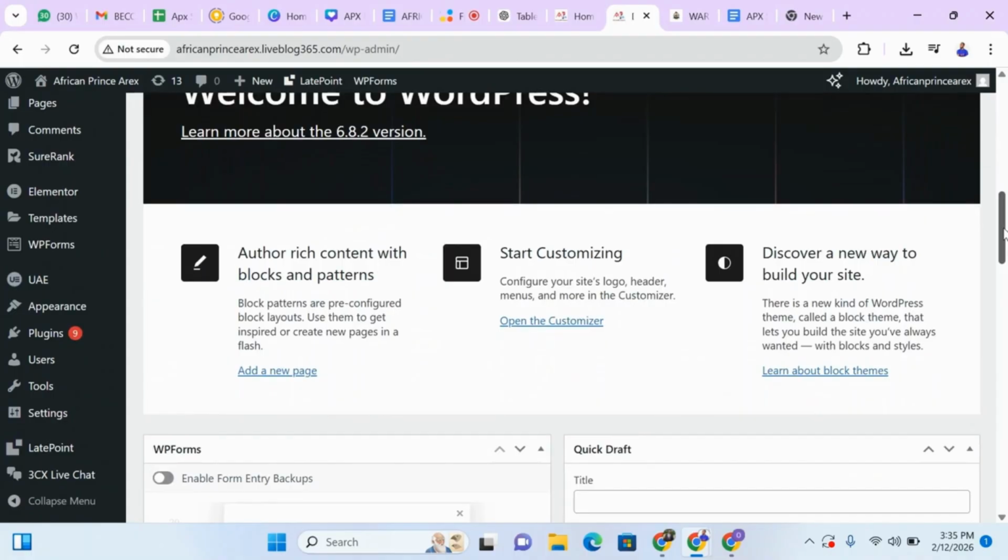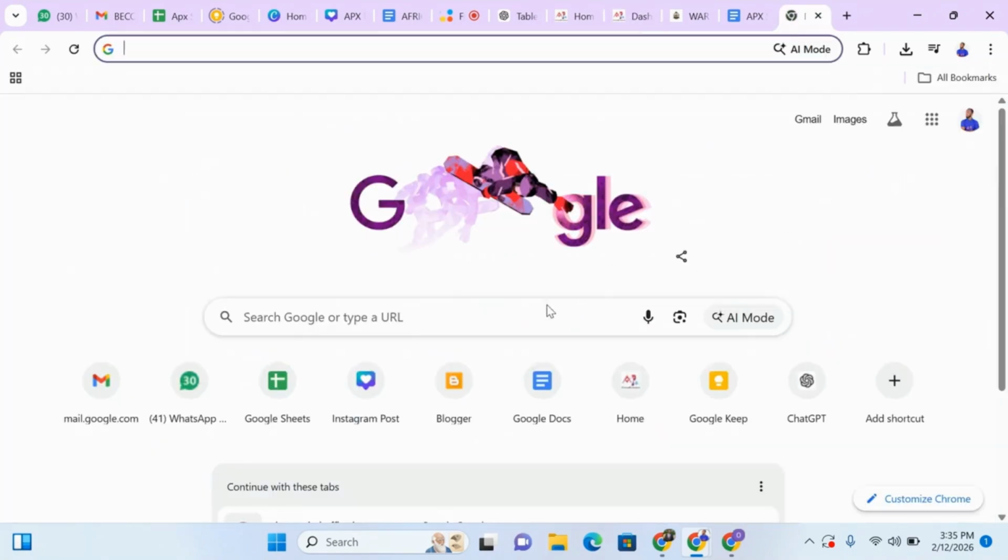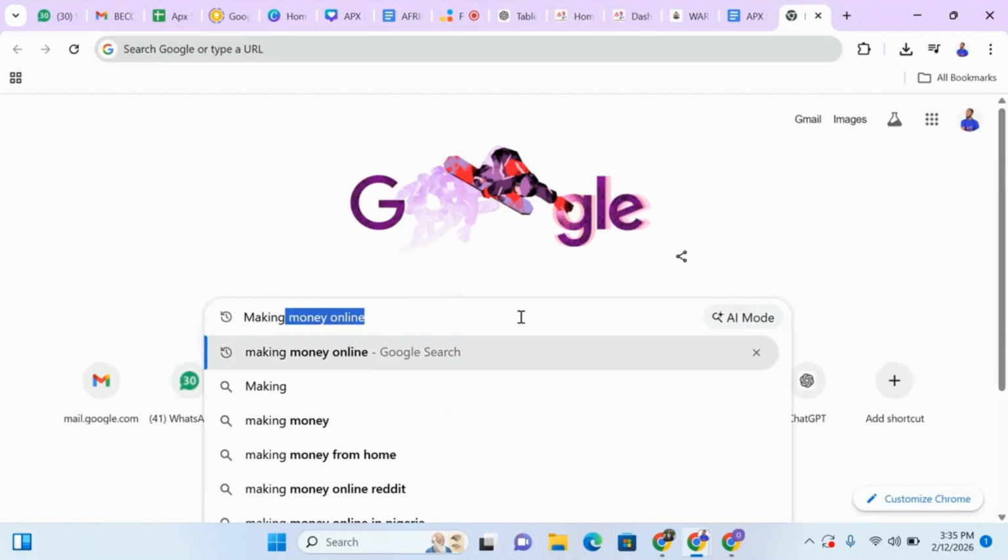But before we start the implementation, I said that I'm going to be explaining for you stage one, which is the website on its own, so that you can have the background knowledge of what you want to learn and the importance of that particular thing. Let me show you something now. Let's assume you are presently on your Chrome browser, or your Google browser, and you are looking for something online, let's say making money online.